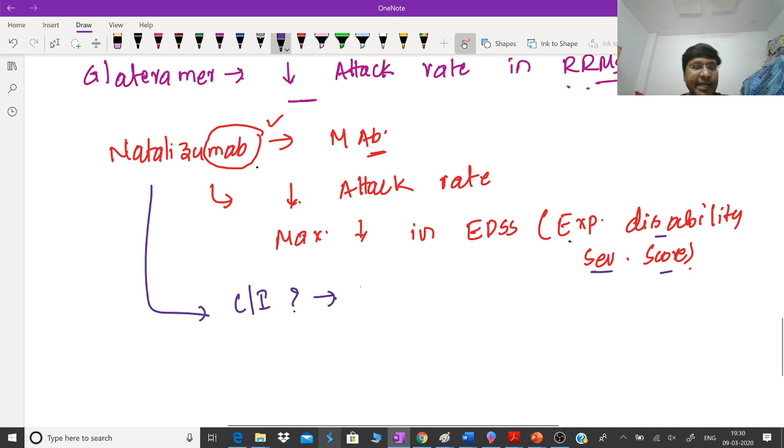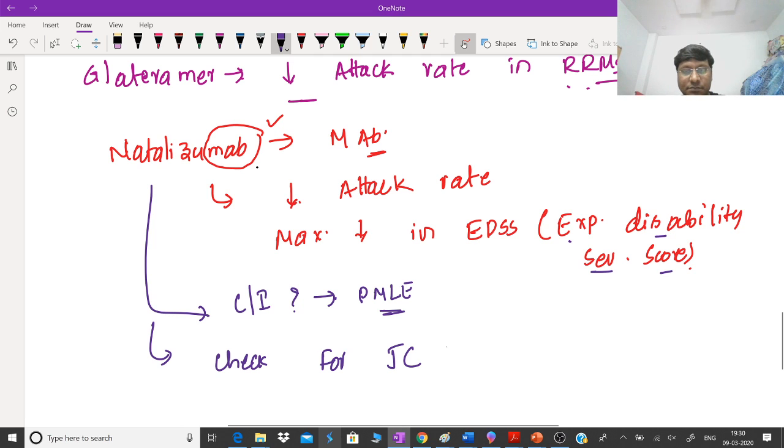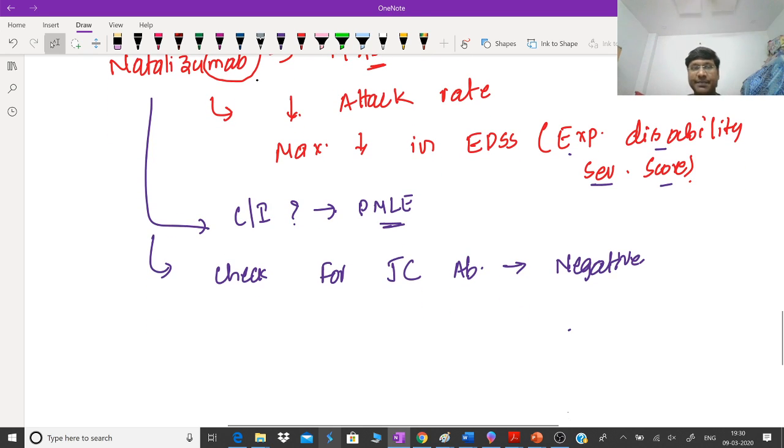So it is contraindicated in patients with progressive multifocal leukoencephalopathy, right? So before giving natalizumab, you have to check for JC antibody. Only if JC antibody is negative do we give natalizumab. Otherwise, we don't give natalizumab. All right, so that is about natalizumab.